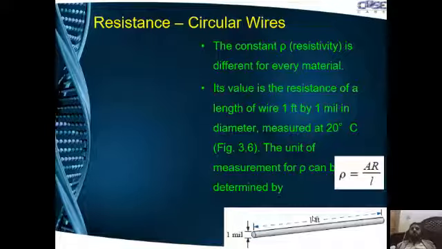The constant resistivity rho is different for every material. Its value is the resistance of a length of wire 1 foot long and 1 mil in diameter. So 1 ohm would be for a wire having a length of 1 foot and area of 1 circular mil, for the resistivity of that material.